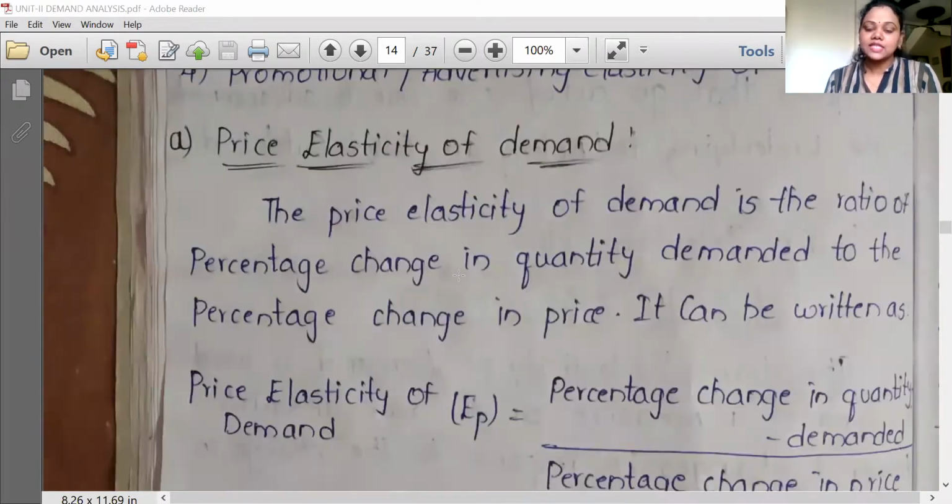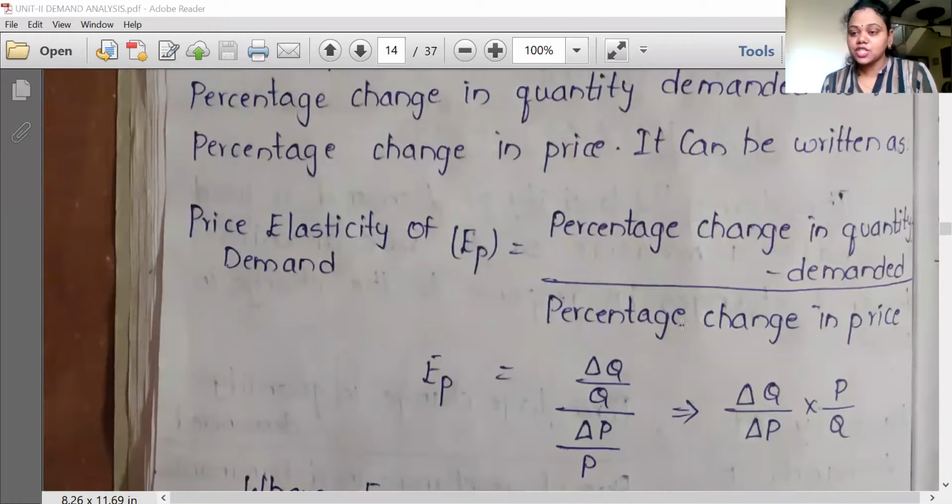Price elasticity of demand is the percentage change in quantity demanded divided by the percentage change in price. This EP value can be written as delta Q by delta P into P by Q. Once you get this formula, you can apply it to the other types of elasticities of demand.